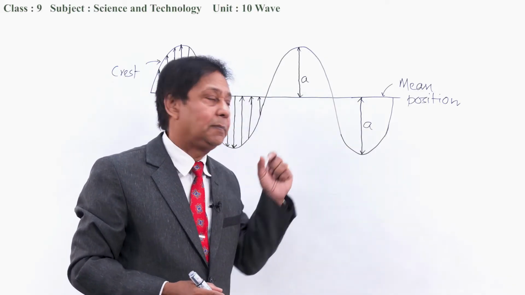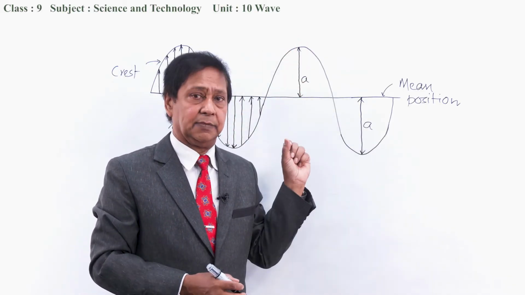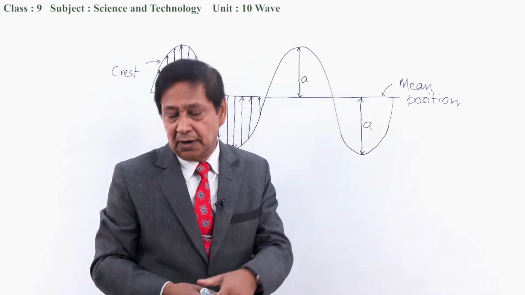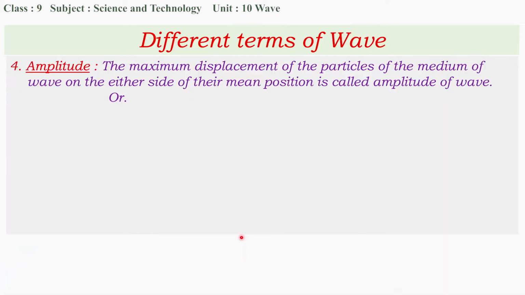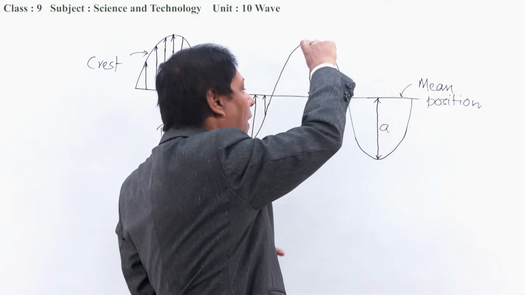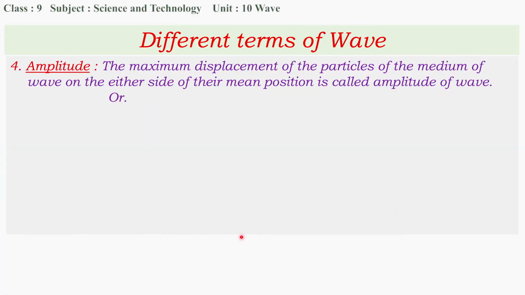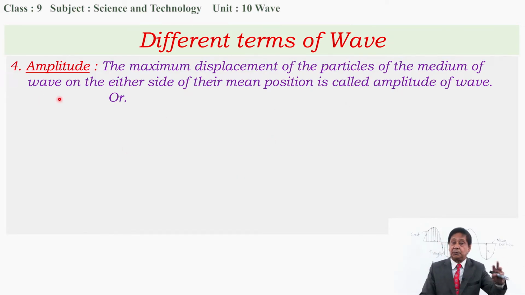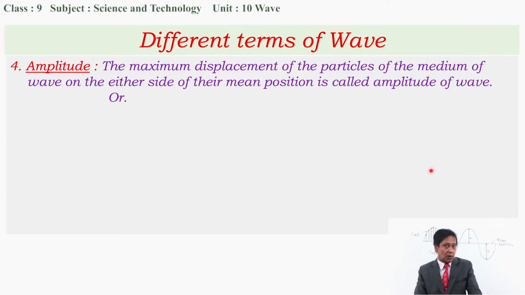What is amplitude? The maximum displacement of the particle of the medium is amplitude. Now we can define amplitude this way: the maximum displacement of the particle of the medium of the wave on either side of its mean position. We can take this or this, both of them are equal. We can measure this or this, both are equal. That's why the maximum displacement of the particle of the medium of the wave on either side of its mean position is called the amplitude of that wave.